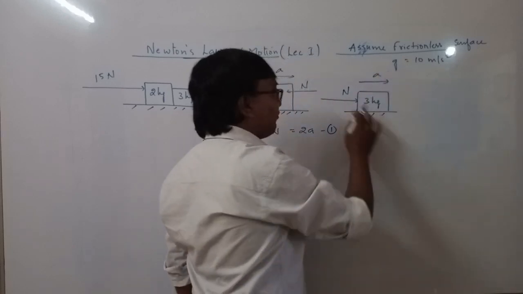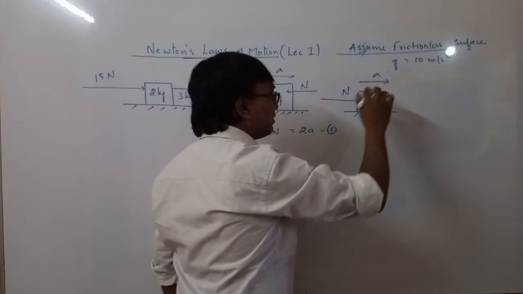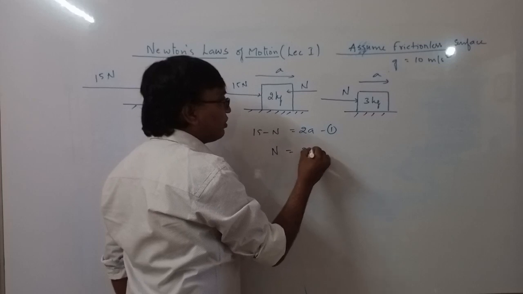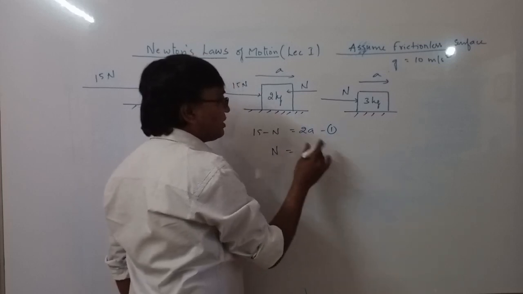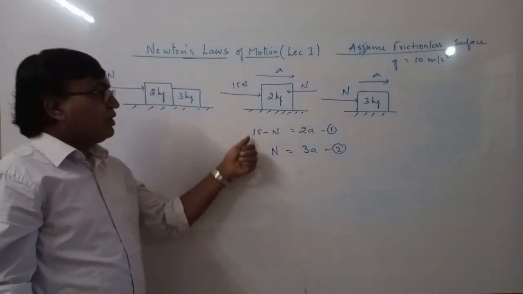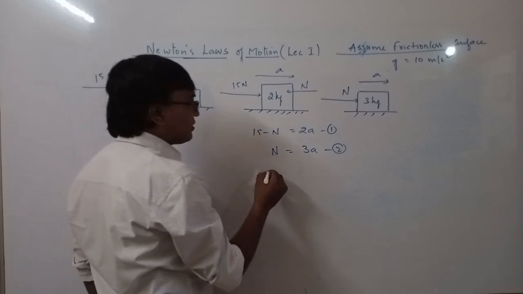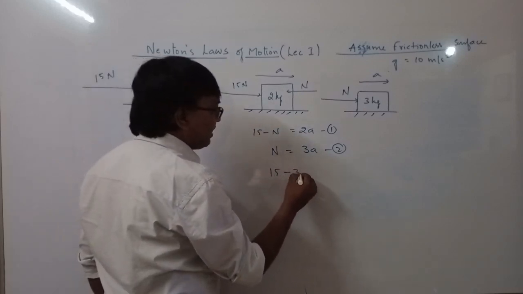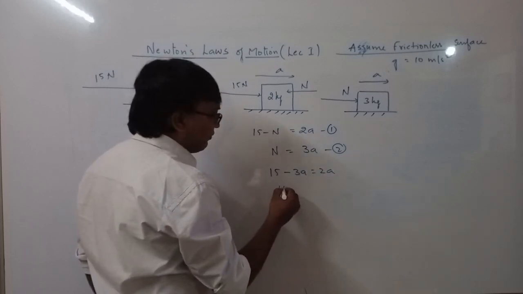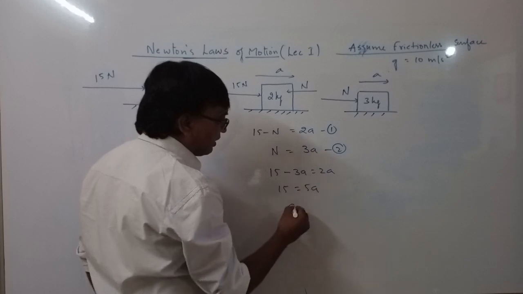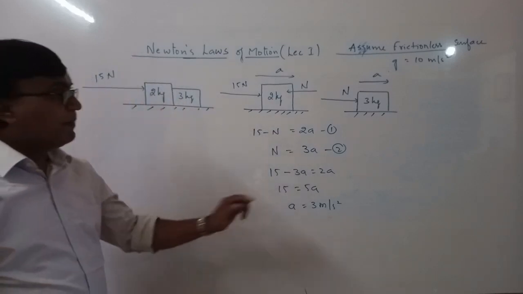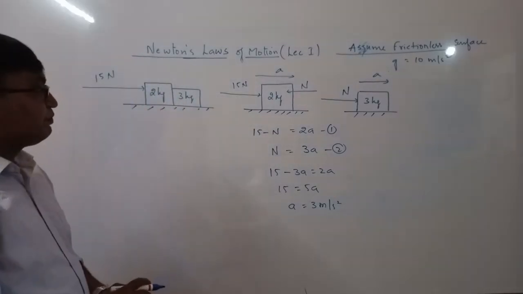So here the net force is N. And take acceleration direction as positive. So N is equal to mass into acceleration, 3 into A. Okay. Now we got two equations. We can solve these equations. 15 minus 3A is 2A. So we have 15 is equal to 5A. Then A will be equal to 3 meter per second square. This is very simple. So we got an acceleration.